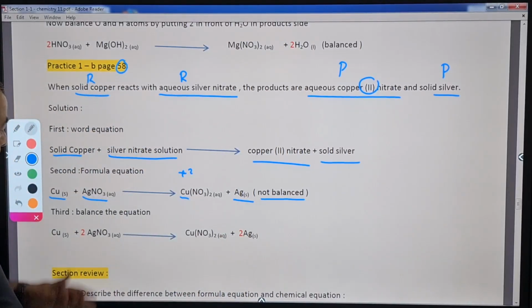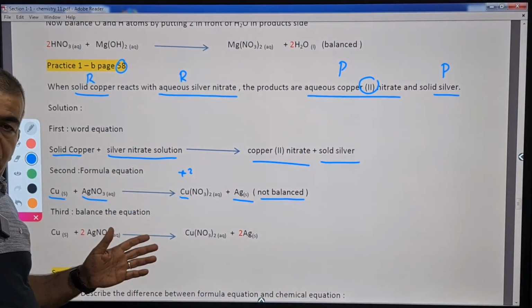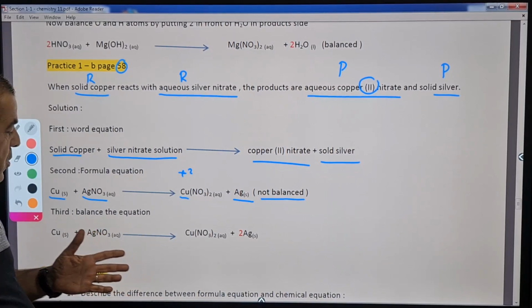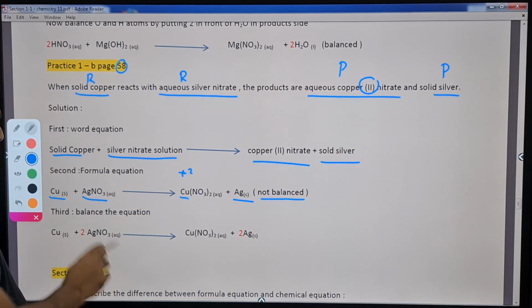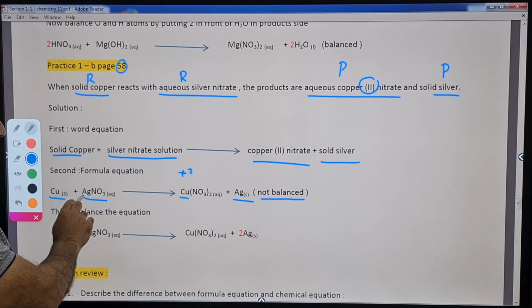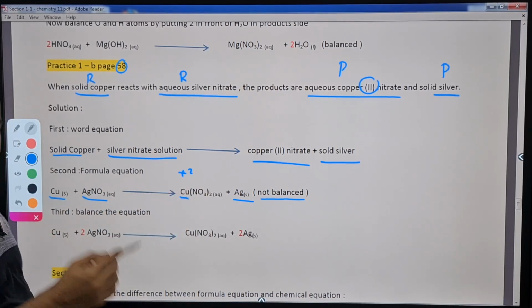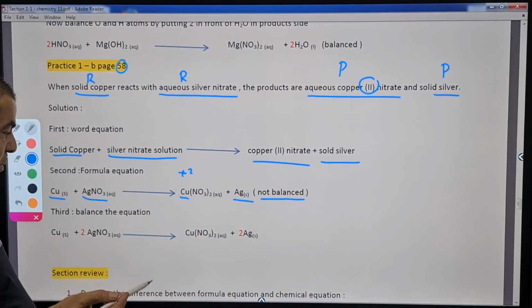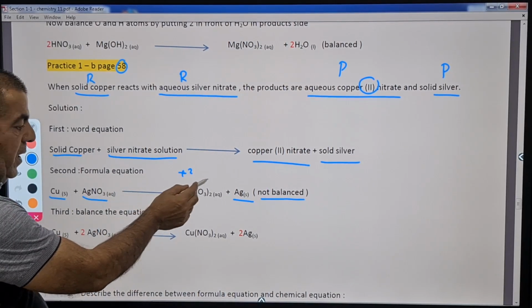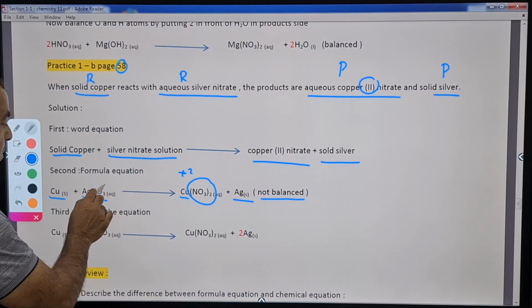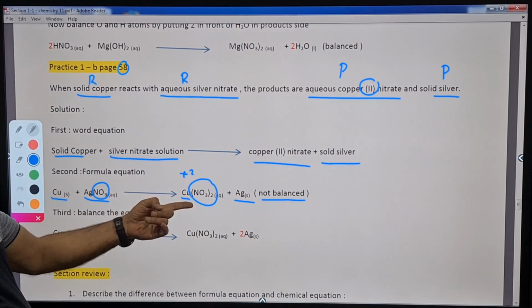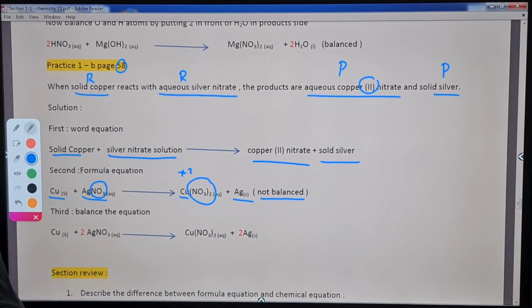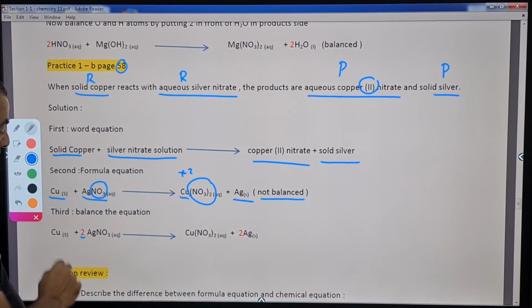Let's get it balanced. We will start with the elements that appear once on both sides combined. How many copper? 1. How many copper? 1. Okay, leave the copper. How many silver? 1 and 1. Okay, leave it for now. But we have a problem. We have 2 nitrate polyatomic ions, but only 1 here. So we need to make these equal, so we will put 2 in front of AgNO3.